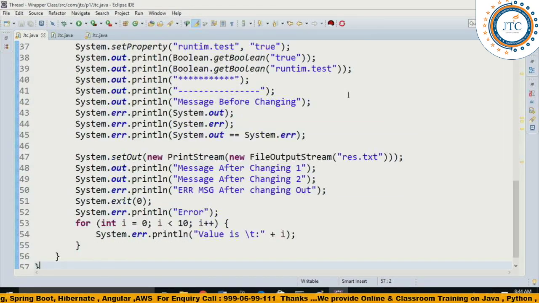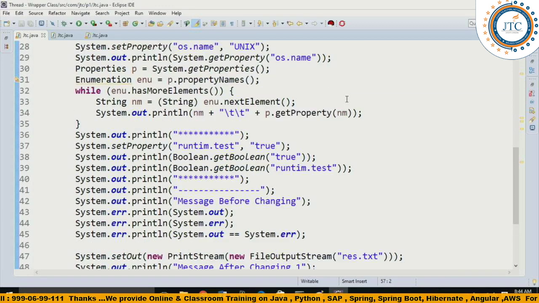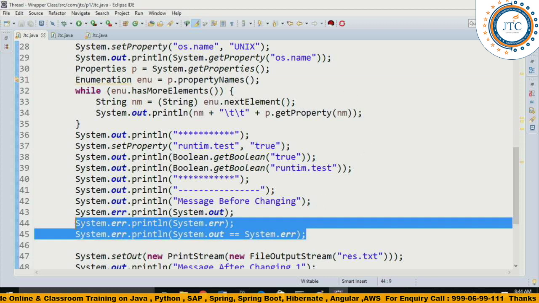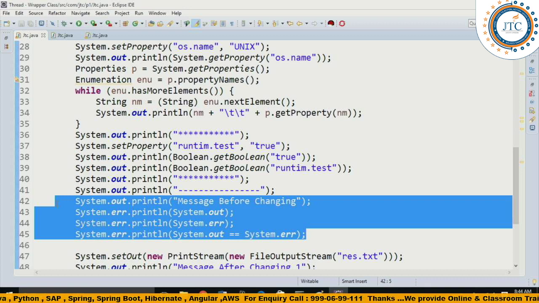What I'm expecting from all of you is to practice these examples, because I have already created most of the important methods. Check these important lines, such as what System.out equal to System.err does and other things, because if you do it once, you are going to learn a lot of important things.